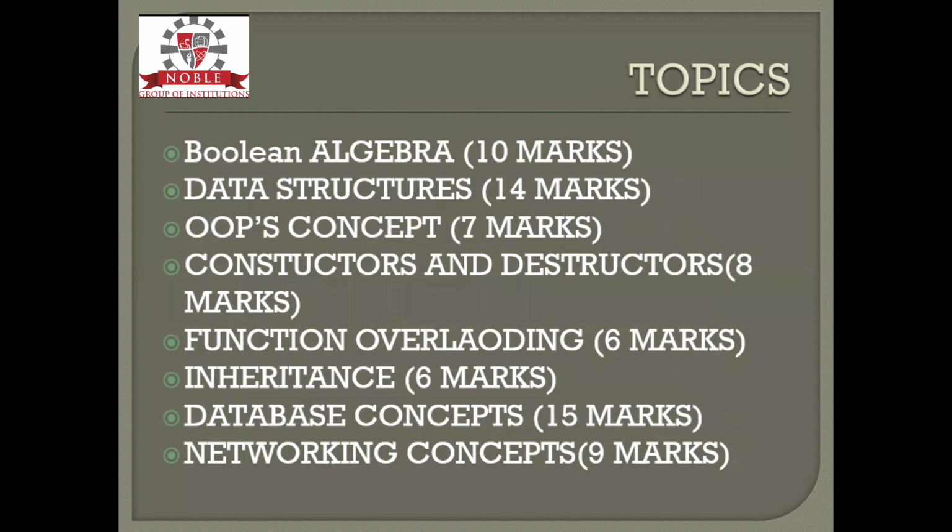Those who are concentrating just on passing can study Boolean algebra, OOPS concepts, constructors, destructors, function overloading, inheritance. These topics will fetch you passing marks, and most probable questions come from these topics, even for 1 mark you'll be scoring.